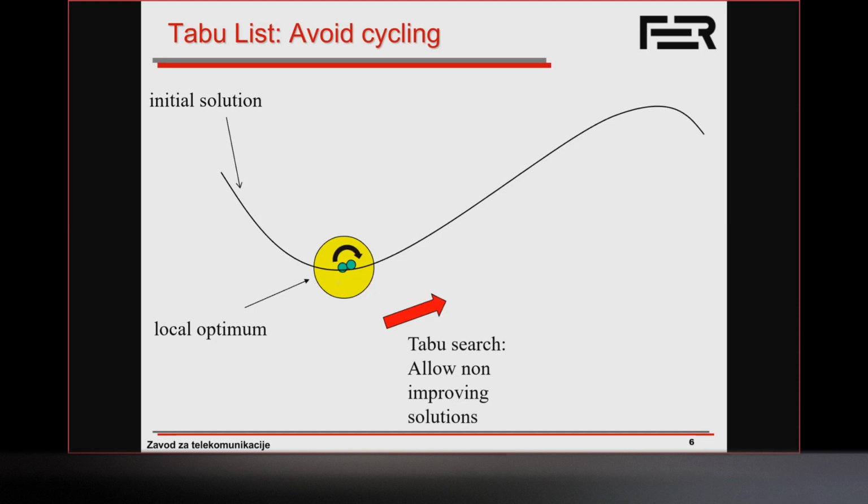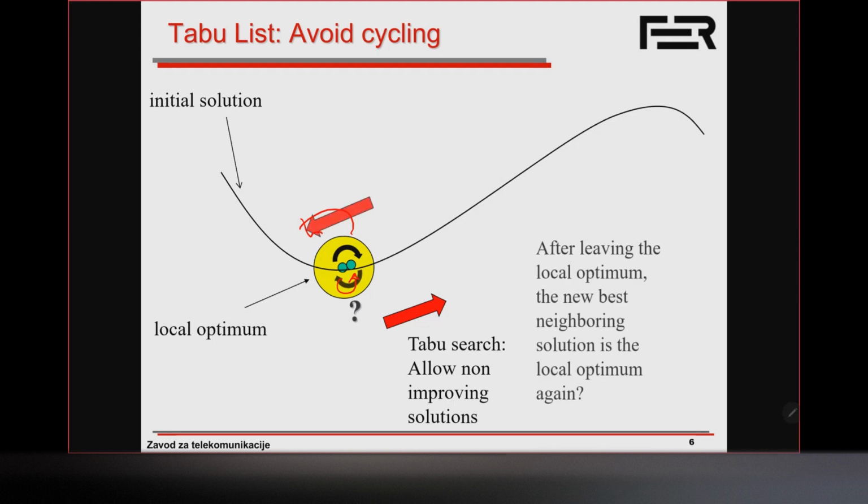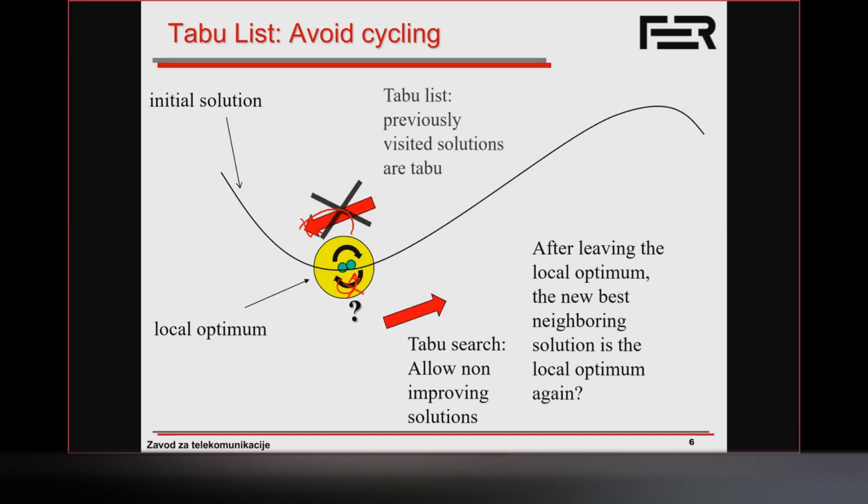So if we moved to this second solution over here, now we check the neighborhood of this next solution and we go to the best neighbor. What's going to happen? We return back. We're going to cycle back, right? So after leaving the local optimum, the next best neighboring solution is again the local optimum, which we want to avoid. That's why we add this to our taboo list.